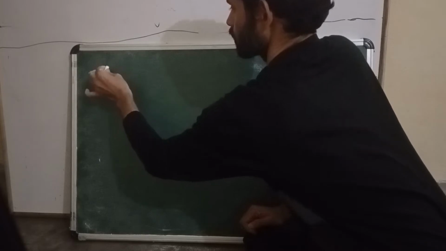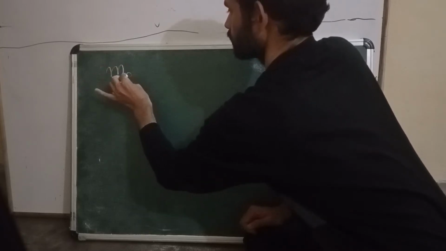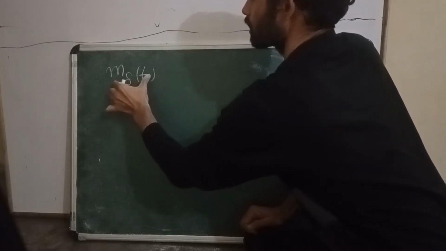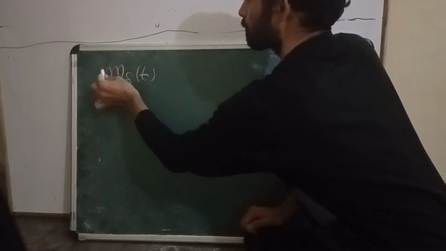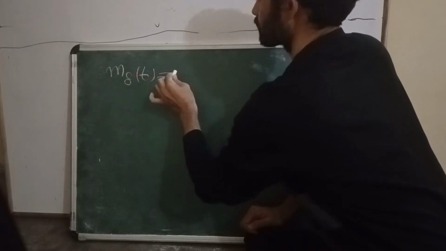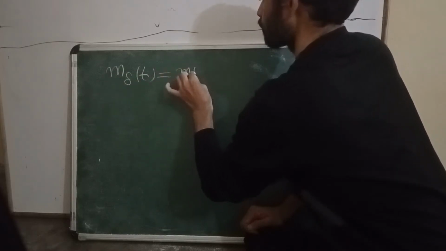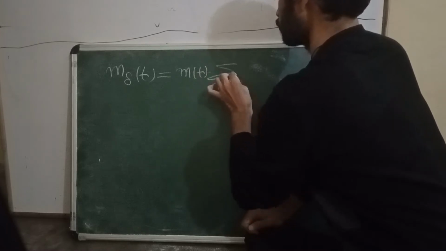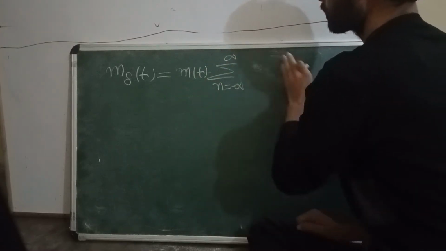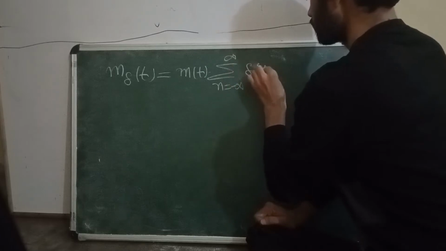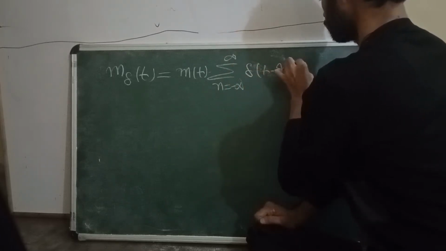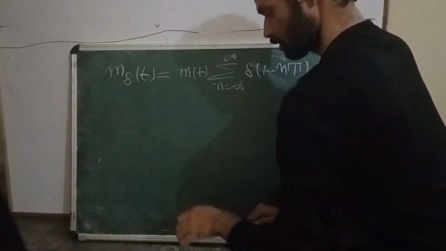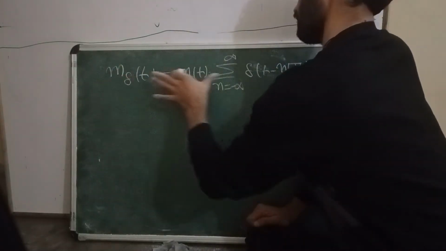So here we are at this point, m. This m delta of t is nothing but the sampling of the message signal, which is m of t times the summation from n equals minus infinity to plus infinity of delta of t minus nT. Now we are going to take the Fourier transform of this.